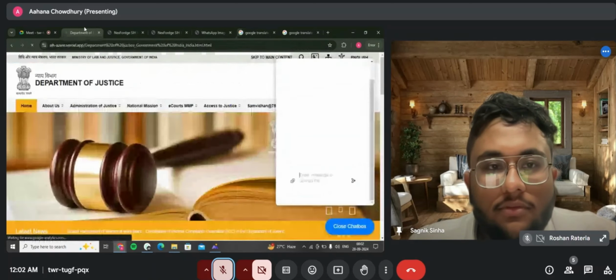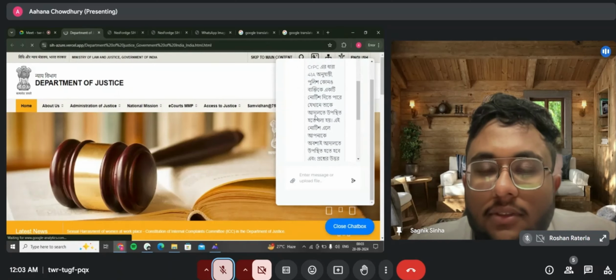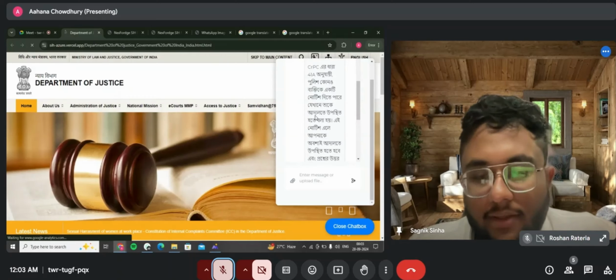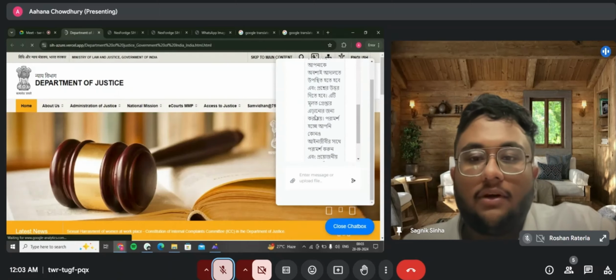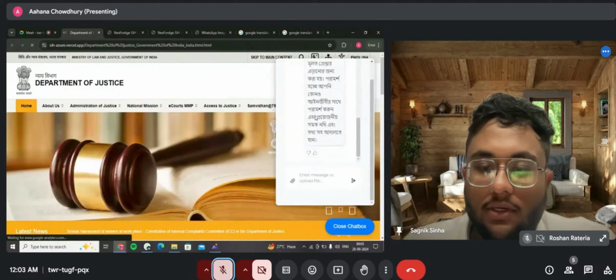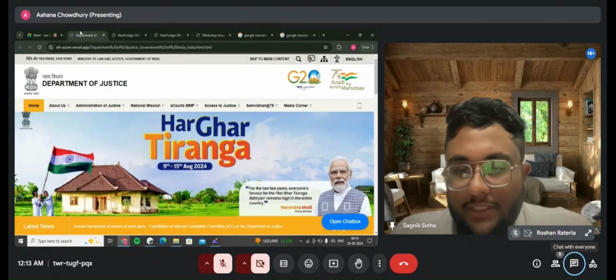So, this is a query. What should I do? As you can see, it is processing in the language, and it has answered in our mother tongue. According to Section 41A of CrPC, the police can give a notice to any person, which directly translated means that, according to the CrPC, the police can give any notice. We have demonstrated how the vernacular languages in our chatbot work.